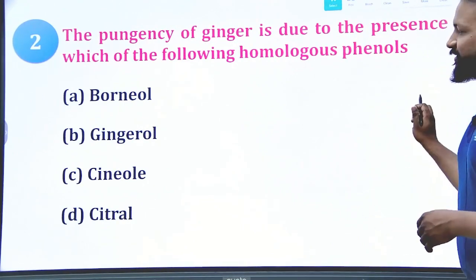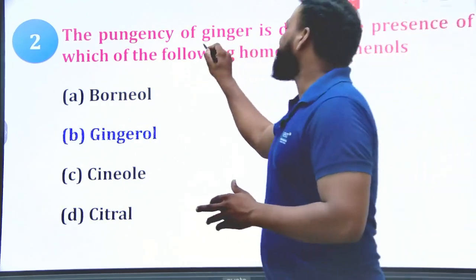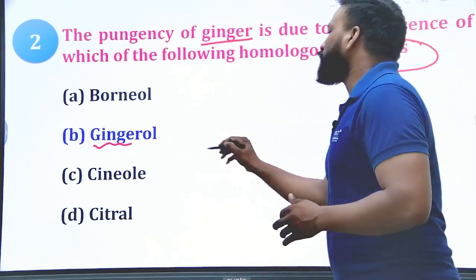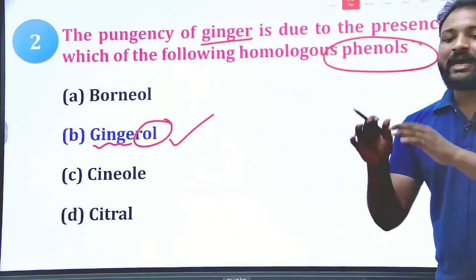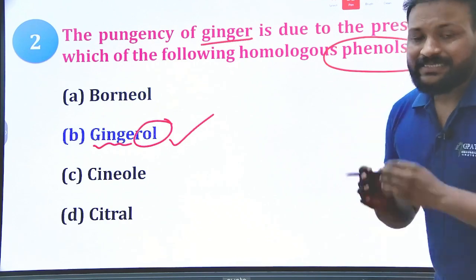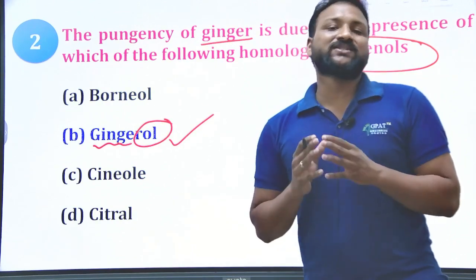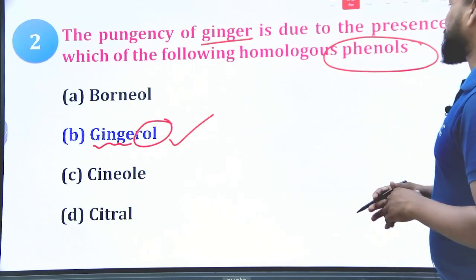Okay, so let us see. Undoubtedly gingerol. That's what I said. It is ginger, and it's a phenol group. It's asking about the phenol group. Gingerol, yes, gingerol is an active constituent of the ginger. Zingiberene, gingerol, these are all the active constituents of the ginger. It comes under the oleoresin as well as volatile oil containing drugs.